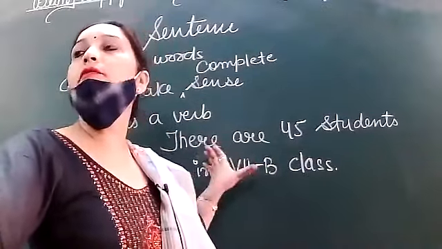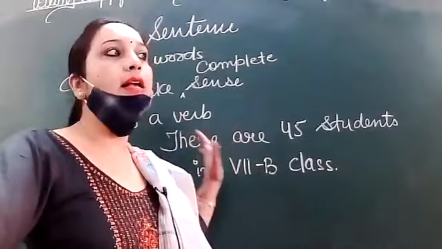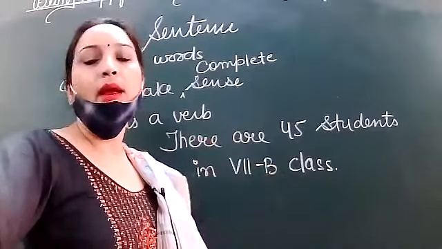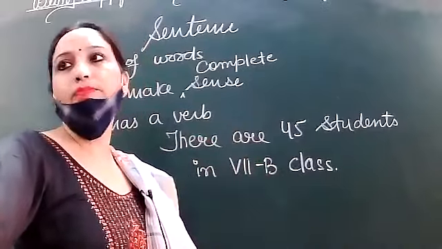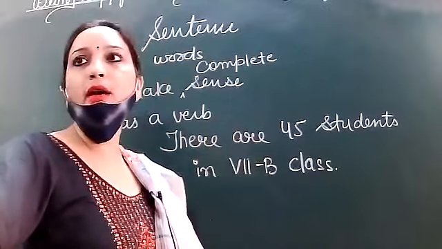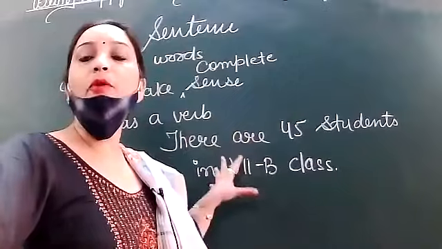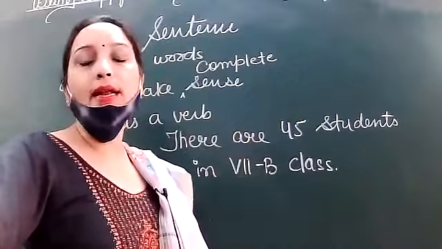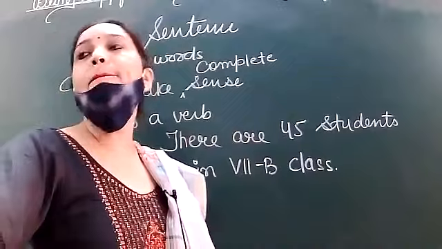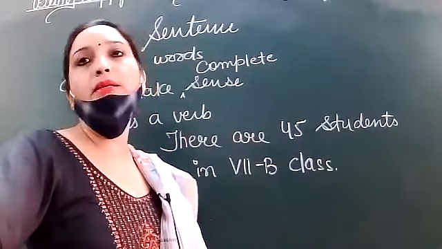Is this sentence conveying any information or not? Is it making any sense or not? Does it have a verb or not? So all these conditions are fulfilled here. So this is a type of sentence. And which kind of sentence is this? It is known as a simple sentence.